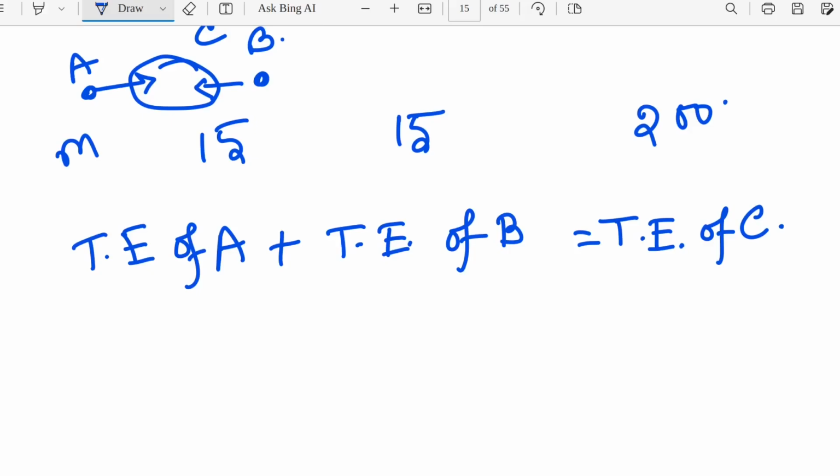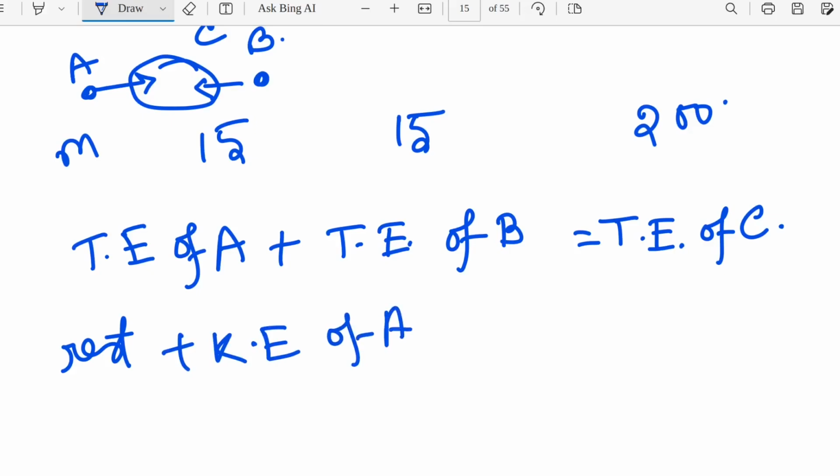Now total energy is nothing but rest mass energy plus kinetic energy.